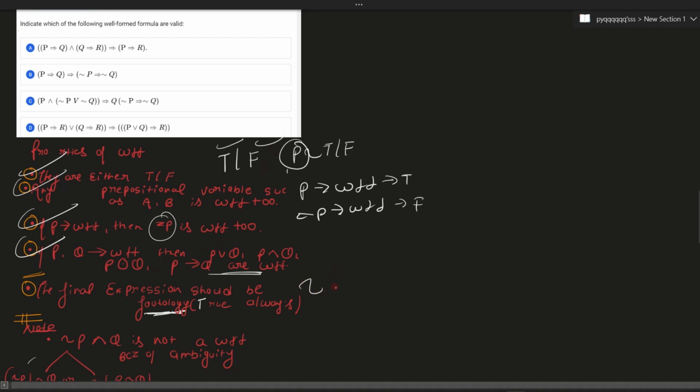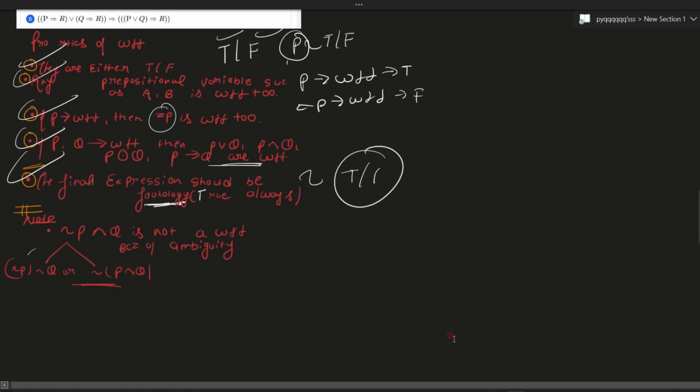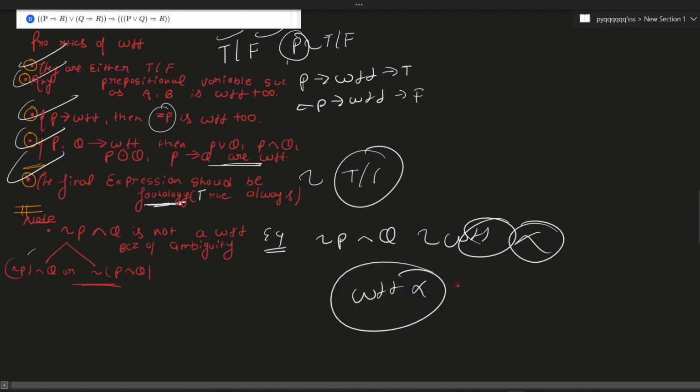So if my final expression gives me a value true, one, then the following expression would be my WFF. And at last, there is a note. If you get an expression like P, negation P and Q, this is not a WFF. Since we don't know whether the negation applies to P or to P and Q, there is an ambiguity. So it's not a WFF.